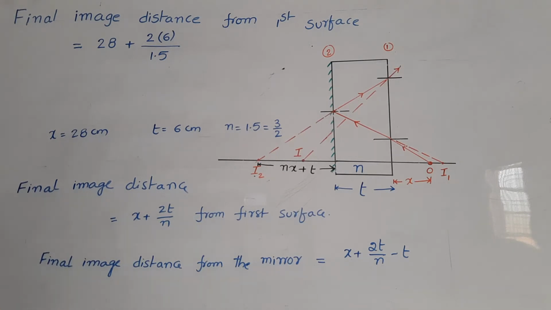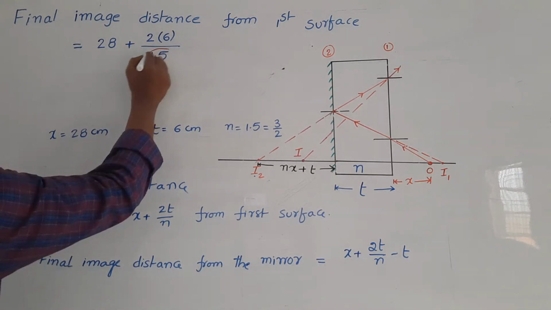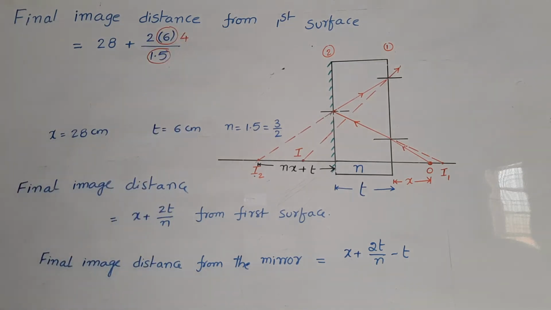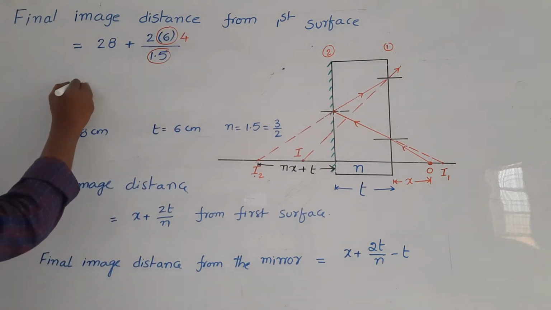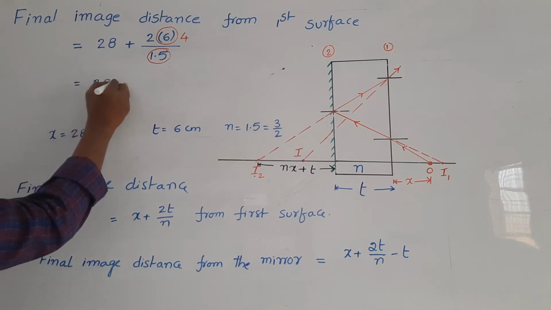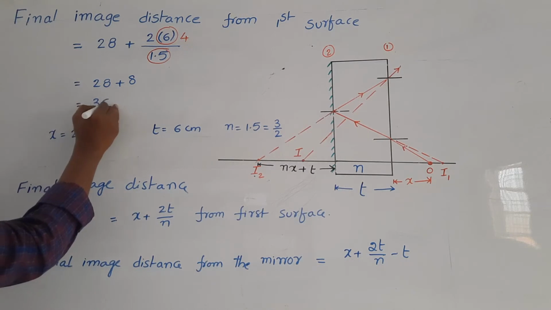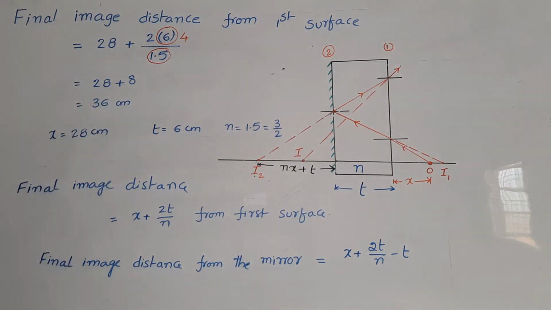This 1.5 cancels out 4 times in 6. 4 times. Then 28 plus 2 4s are 8, which is equal to 36 centimeters. So the final image distance from this surface is equal to 36 centimeters.